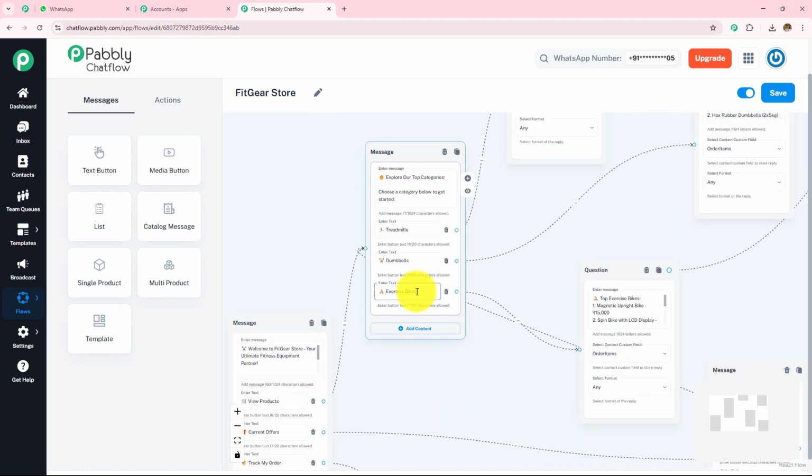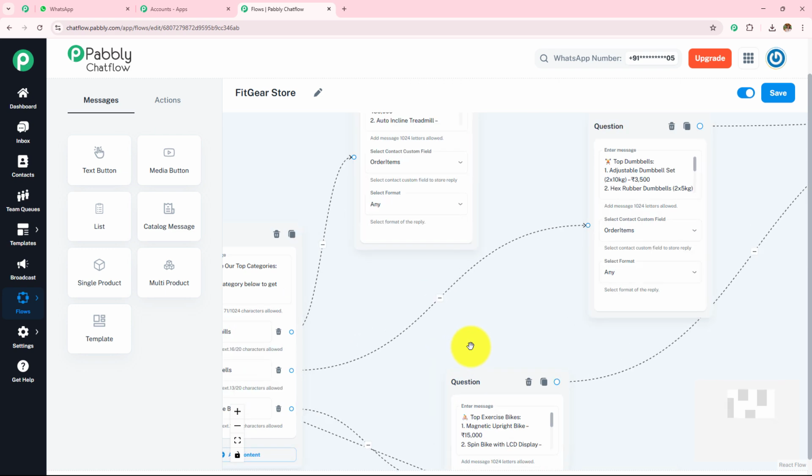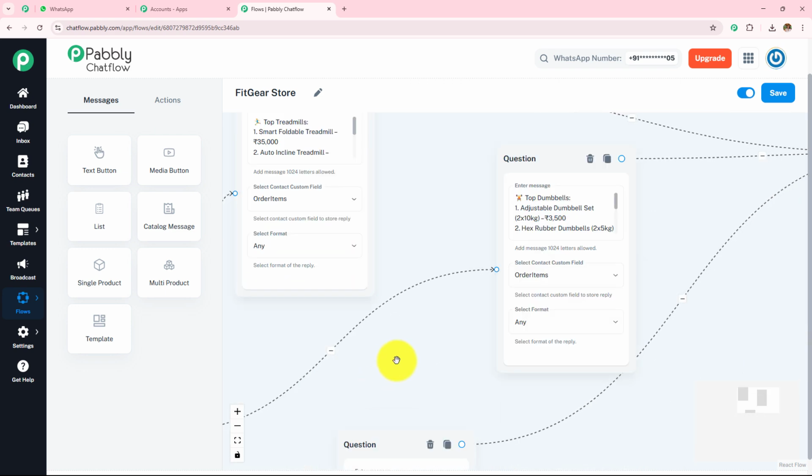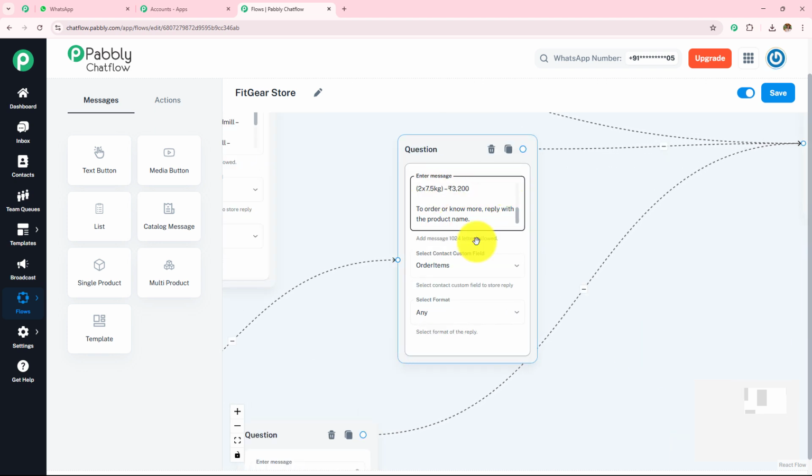Next, after the customer has selected the product in which they are interested, I have provided the list. So here are the types of treadmills, the types of dumbbells, the types of exercise bikes. And then I have told them that if you want to get any of the products, please enter the name of the product. Now here you can see that I have not used a normal text plus button feature.